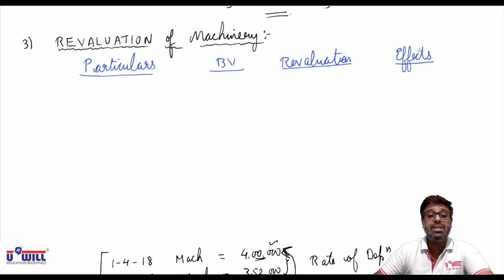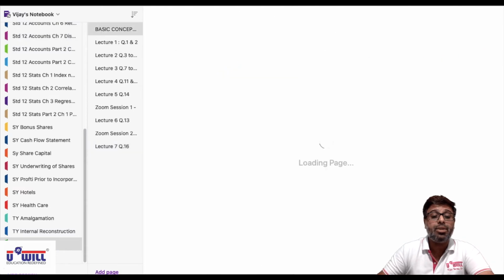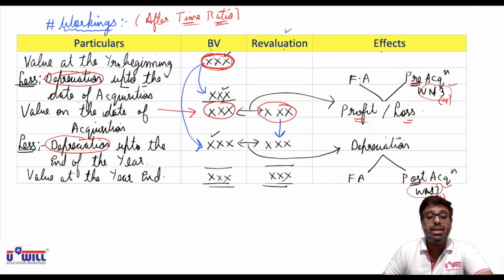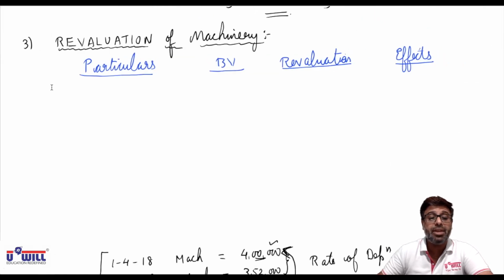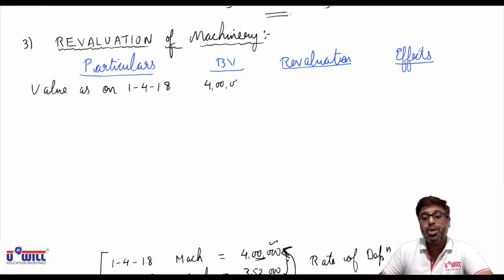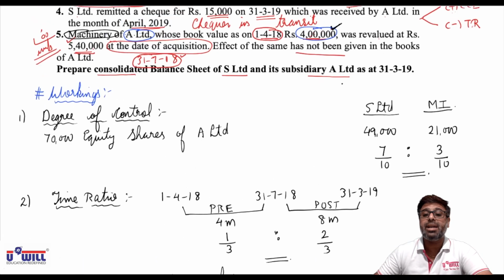Now we can start with these workings, understand it? How do we start the workings here? What did I make you write? We start with value at the year beginning. So first we start with value of machinery at the year beginning means as on 1/4/18. Now what is the value of machinery of A Limited as on 1/4/18? 4 lakhs.